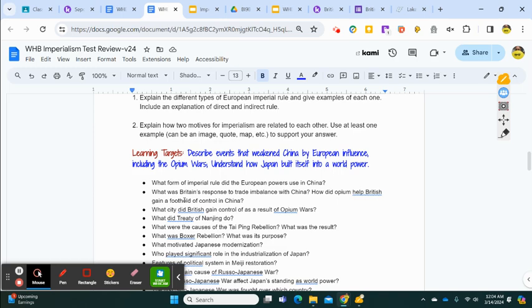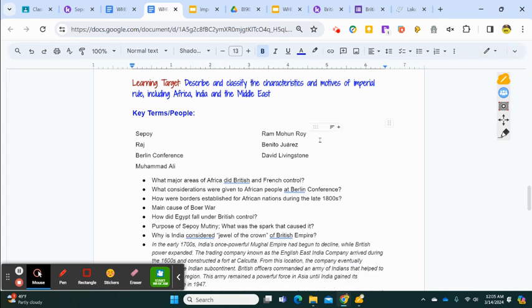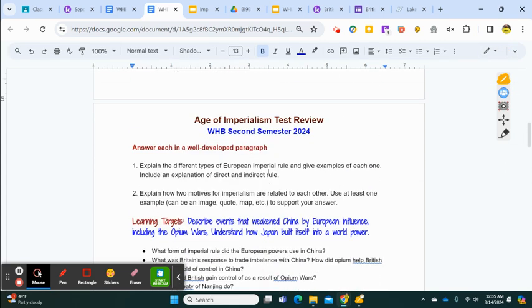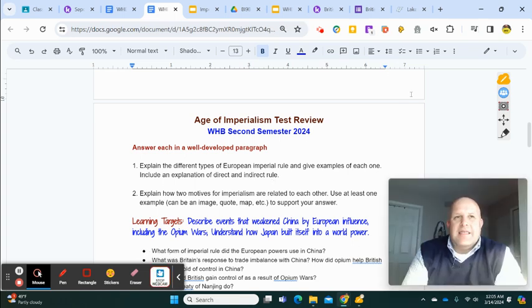Then the events that weaken China, the Opium Wars, and how Japan built itself into a world power. We're in the middle of this one, but we won't test it until after break. So we're going to test the first 2 learning targets in addition to the reading and visuals, and that will be Wednesday of next week, 3:20.